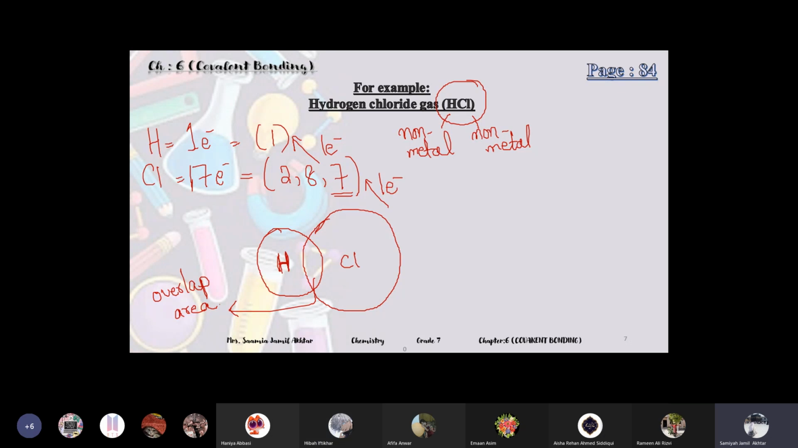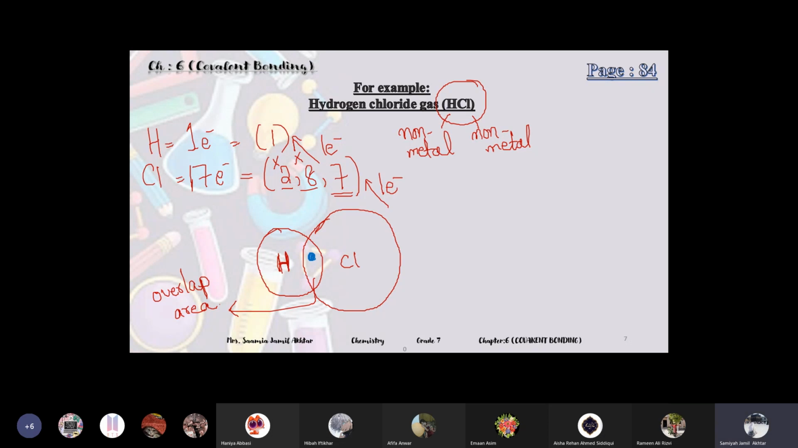We are only drawing the outermost shell. The inner shells are already complete, so no need to draw them. In the outer shell of hydrogen, there is only 1 electron which it will share. So we will draw the electron here in the middle area like this.